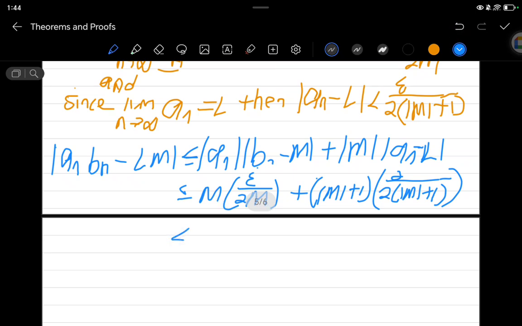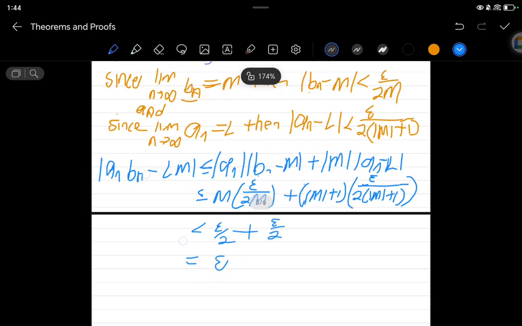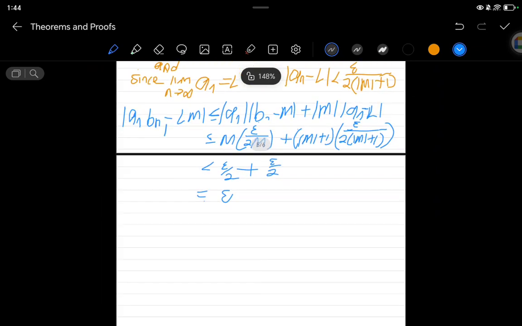So we're left with epsilon over 2 plus, this cancels this, then we're left with epsilon over 2. Should have written epsilon here. I don't know why I didn't write epsilon. And this is equal to what? Epsilon. Hence, we have proven the limit as n approaches infinity of a of n bn is equal to Lm.